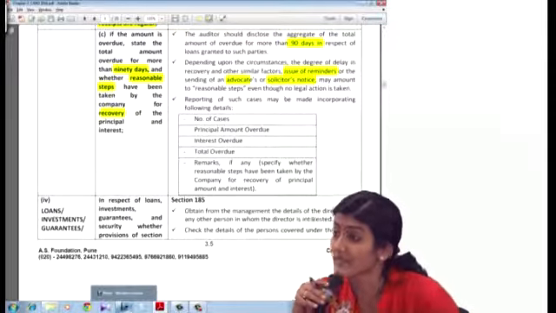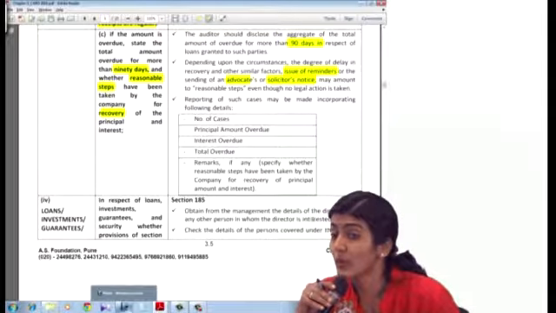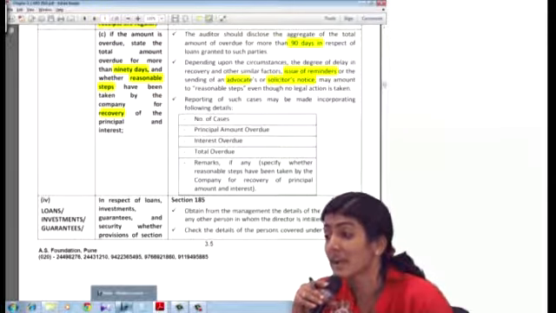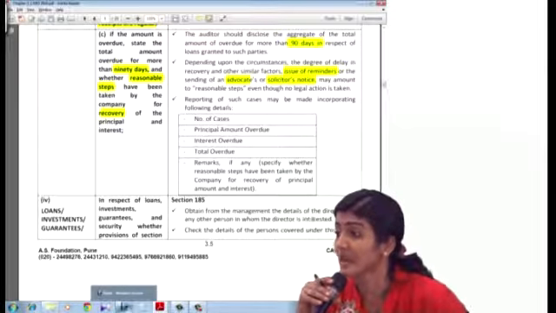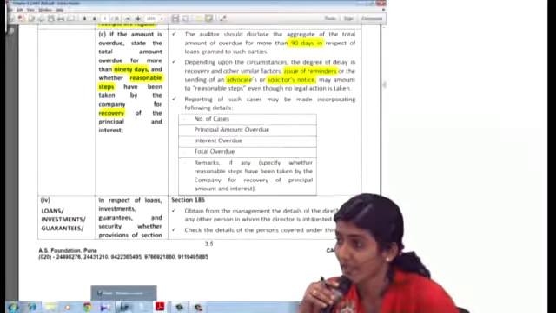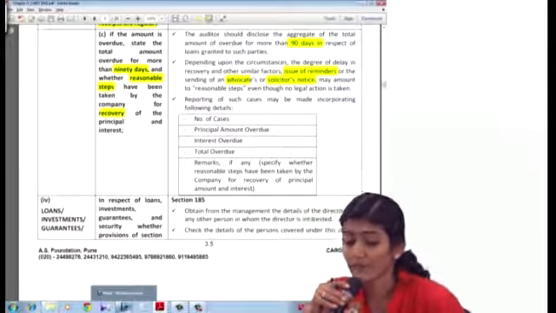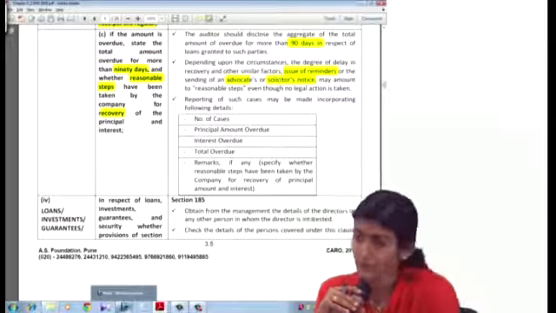Then clause 4 is now a new entry. What does it say? LIGS, loans, investments, guarantees, securities. Yes, whether they are in compliance with section 185 and 186 of the Companies Act 2013. So do you know a little bit about 185 and 186 of the Companies Act? Investments, intercorporate investments type of, right? So we will cover that tomorrow and we will complete the 16 clauses of Caro tomorrow. Okay.